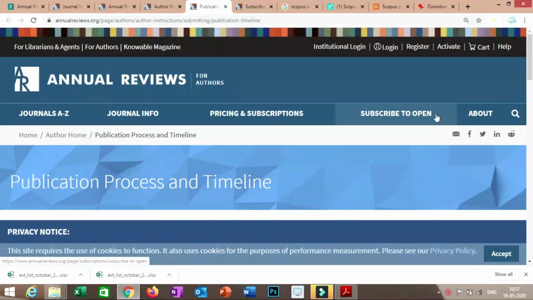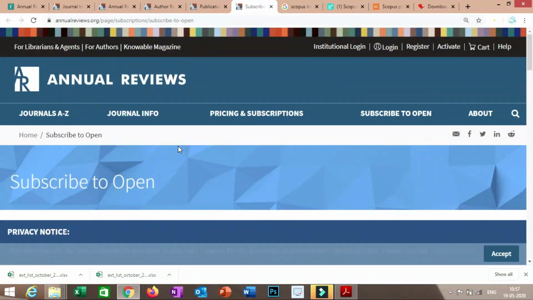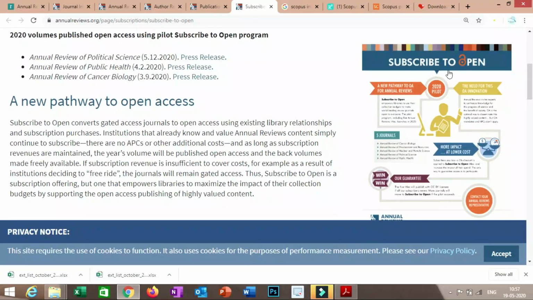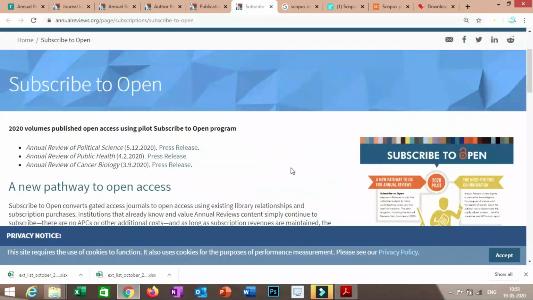For that you have to click on this part, subscribe to open. As soon as you click here, you will get this page, subscribe to open. So you have to understand this concept. Many journals have the same concept. The journal publishes some issues in the subscribe category, which means readers need to purchase your manuscript, and authors need not bear any amount of charges. By doing this, the journal collects some charges through this subscription category.